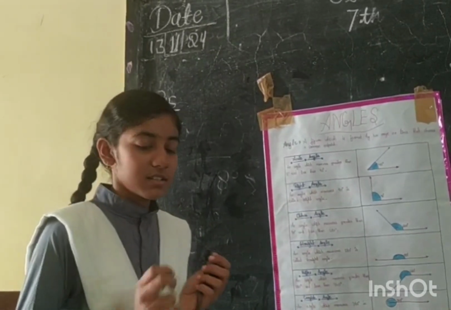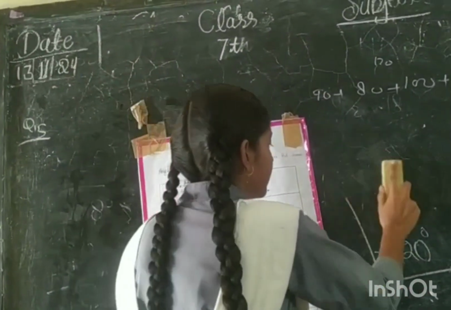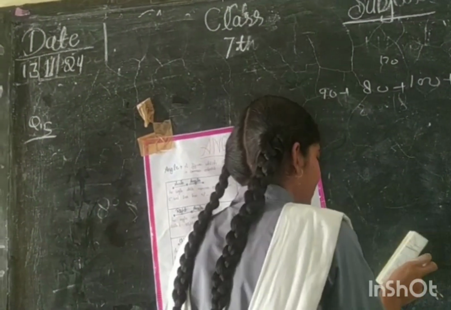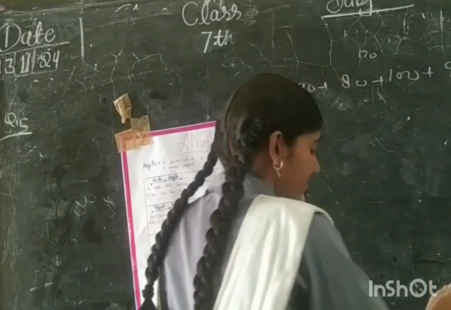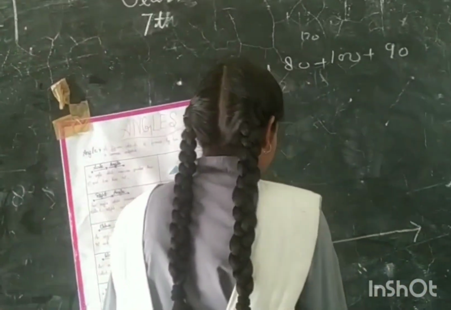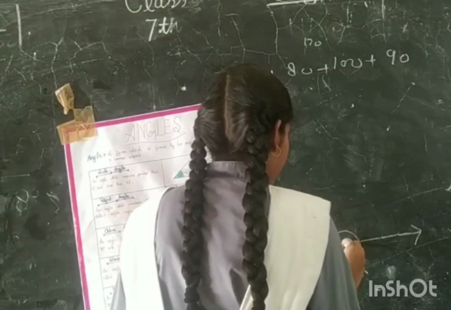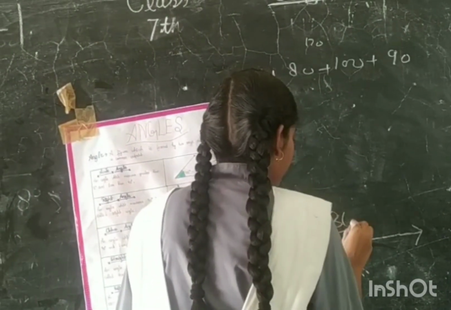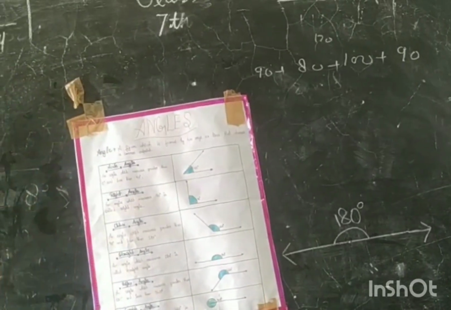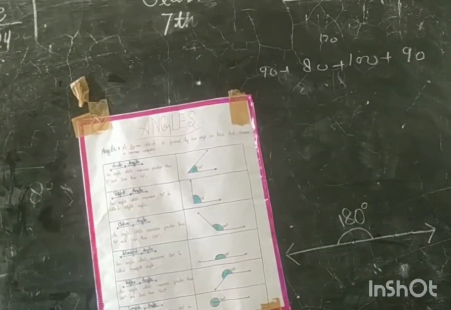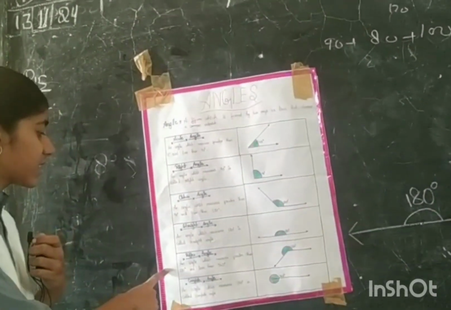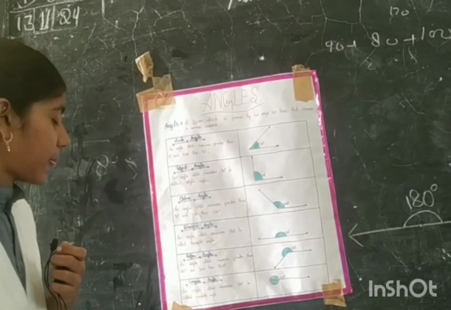Fourth, straight angle. This shape is a straight angle, and a straight angle measures 180 degrees. Fifth, reflex angle.